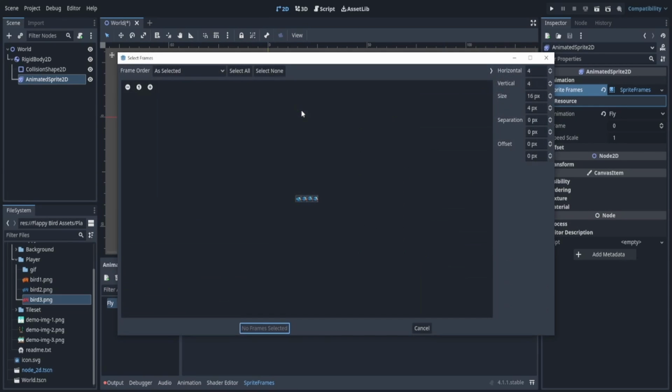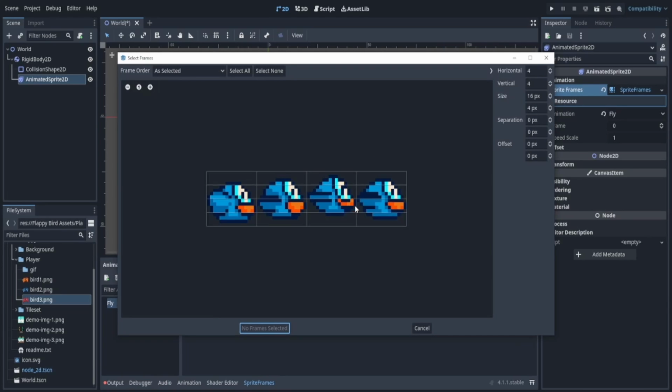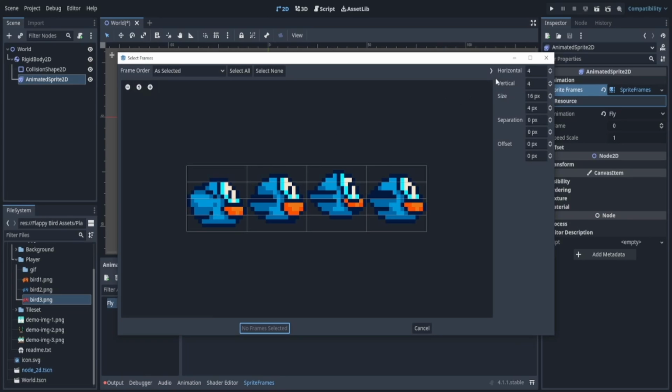I'm going to do the blue one actually. And if we zoom in by holding Control and zoom in, we're able to zoom in. And on the right side, it used to actually be on the top, but they changed it so it's on the right. I actually don't like that. I like it on the top, but that's okay. We're going to go to horizontal and select 4, and then vertical we'll do 0 or 1.